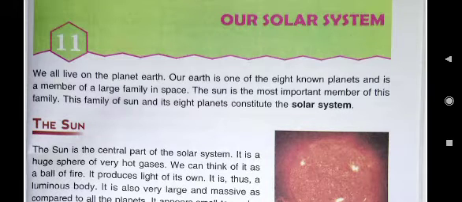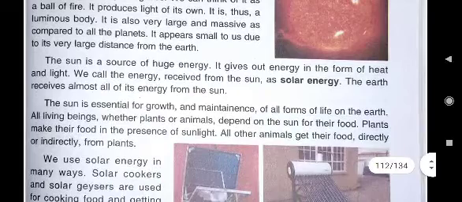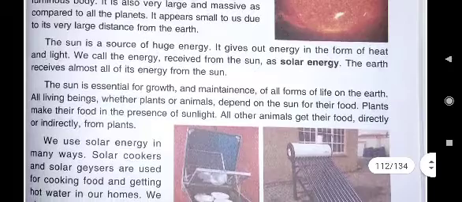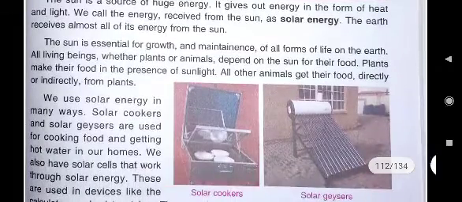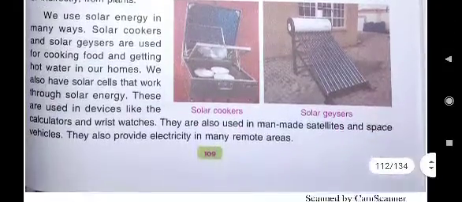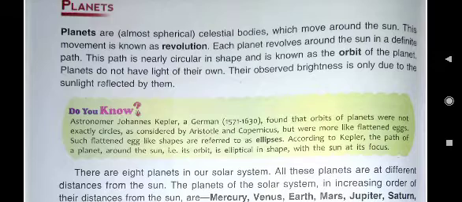Good afternoon, children. In this lesson number 11, that is our solar system, so far we have read about the sun. We also came to know about the solar family, then solar energy, the energy which we get from the sun. Then we also read about the importance of the sun, how solar cookers and solar geysers all work with solar energy. Then we read about the 8 planets, and their 2 movements, rotation and revolution.